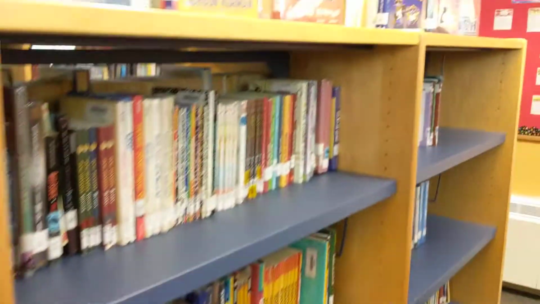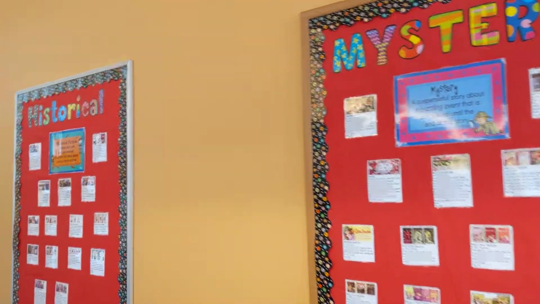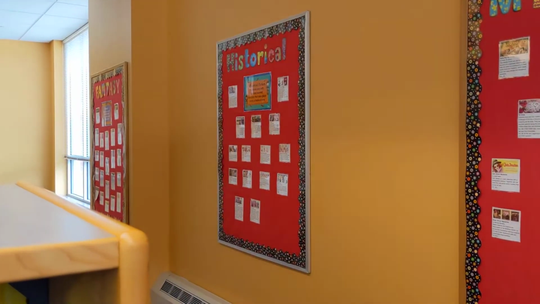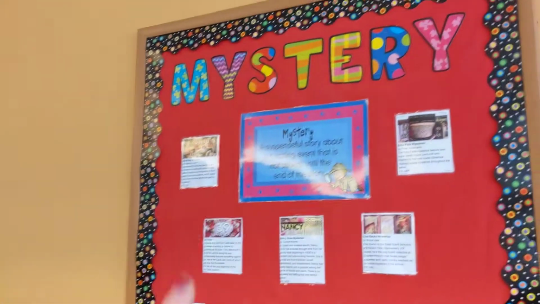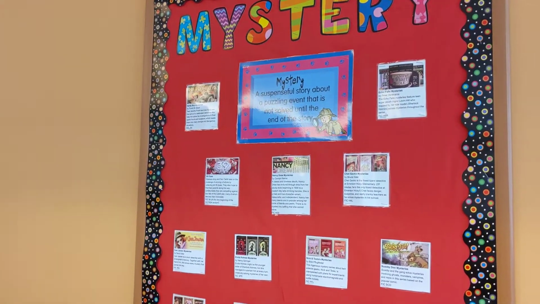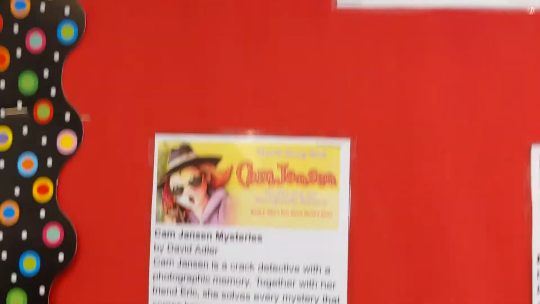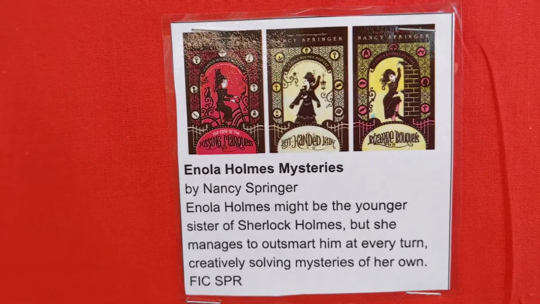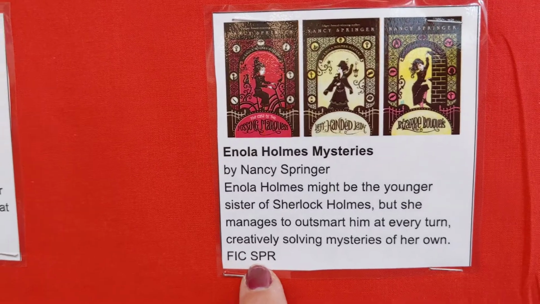Some people are always asking about fiction genres like mystery or historical fiction or fantasy. Well, I have some bulletin boards at the back here of the fiction section where you'll see I have a mystery bulletin board, and these little pieces of paper talk about different mystery books that are found in this section. All right, so if you really like, oh, here's a good one, Enola Holmes Mysteries. Maybe it's something you haven't read. They're really good. Notice the call numbers on here, so you'll be able to locate them that way.